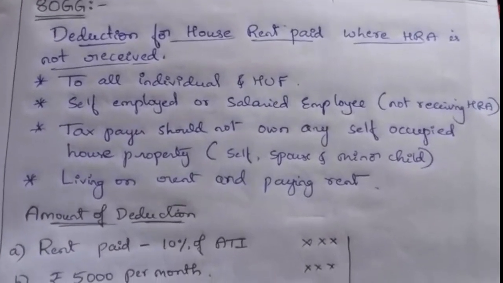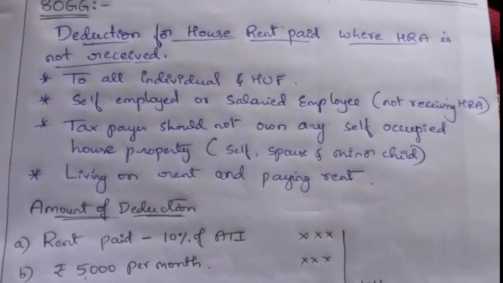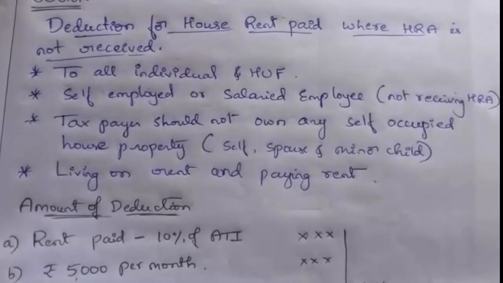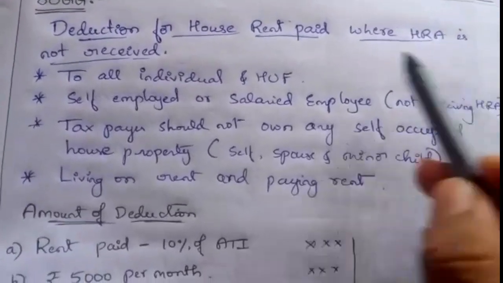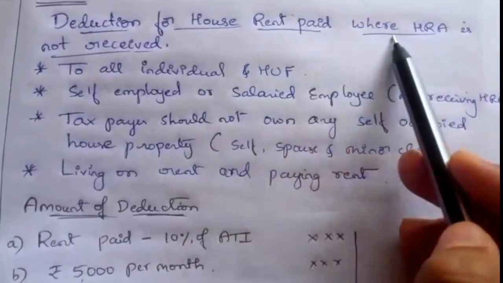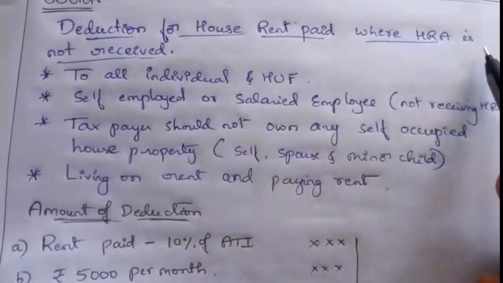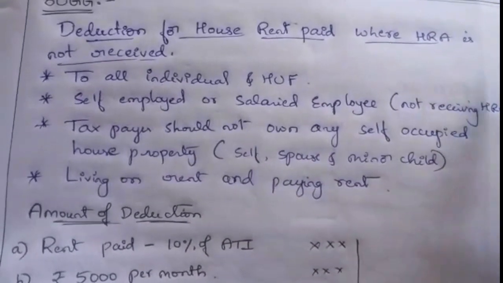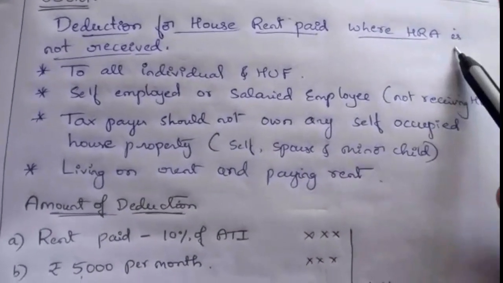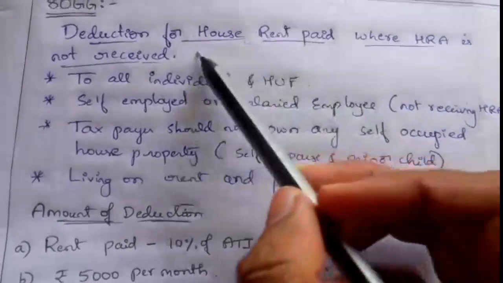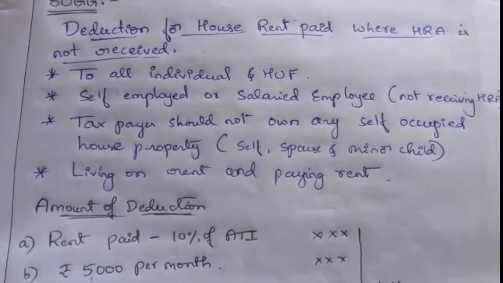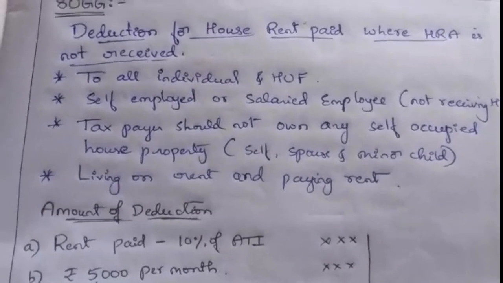There are conditions to claim a deduction. This deduction 80GG is relating to deduction for house rent paid where HRA is not received. The deduction is available for house rent paid where the assessee or taxpayer is not receiving HRA, house rent allowance, from the employer. If he is not receiving house rent allowance from an employer, then he can claim a deduction for the house rent paid under section 80GG, and he can reduce his taxes or save his tax amount.